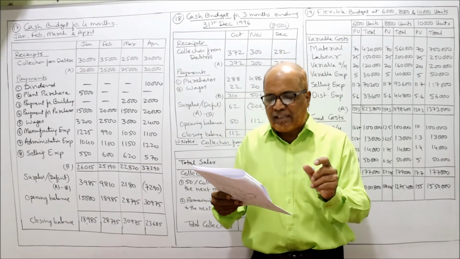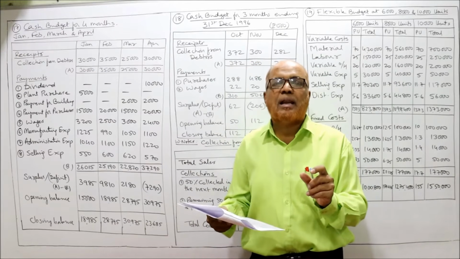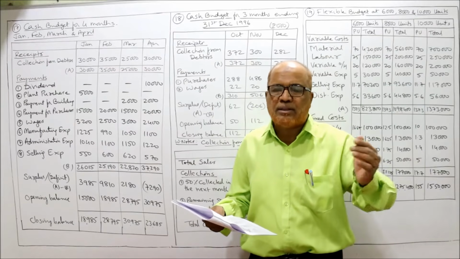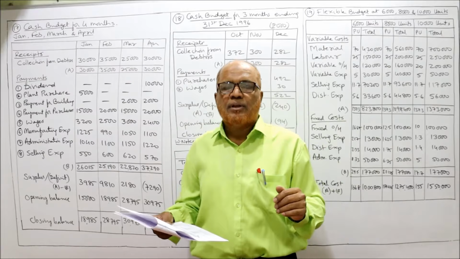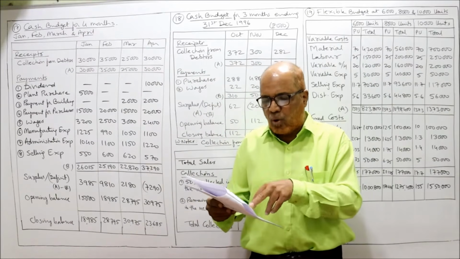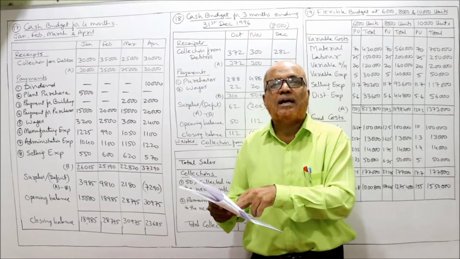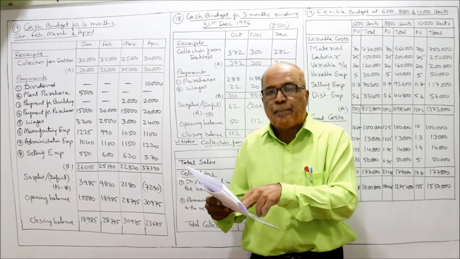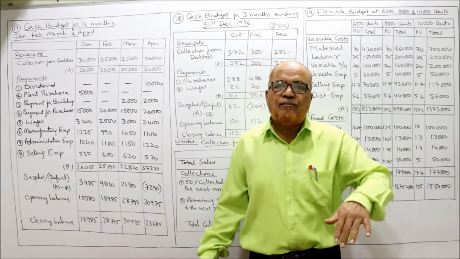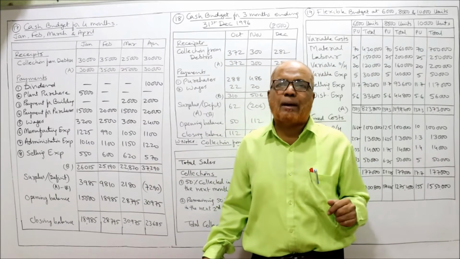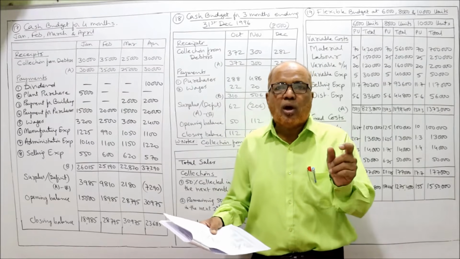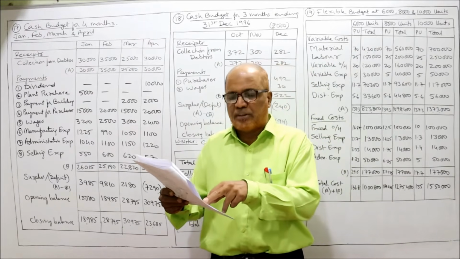A dividend of 10,000 is payable in April. This dividend payment is not a recurring payment. Every month will not be paid dividend. The dividend will be paid occasionally. So non-recurring item. Only in the month of April will take dividend paid. Capital expenditure. The capital expenditure is also non-recurring. Every month we will not spend the money on capital expenditure, like purchasing the asset. So non-recurring item. Now we have to see in which month.